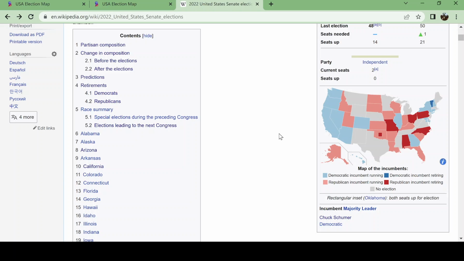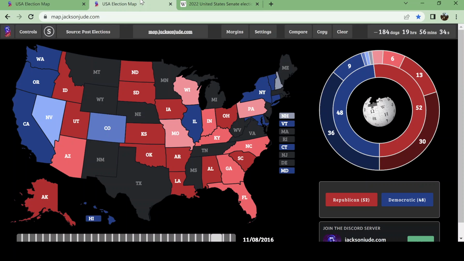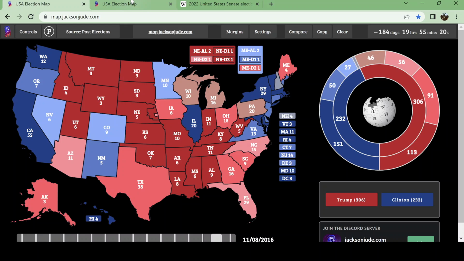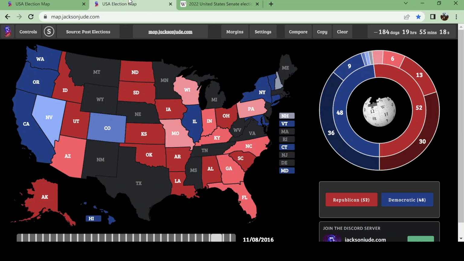And what the margins of victory for these races were back in 2016. I'm going to basically explain how those Senate races in 2016 ended up in relation to the presidential level. So, as you probably know by now, 2016 was a very good year for the Republican Party. I almost said the Democratic Party. Not good for the Democrats that much.